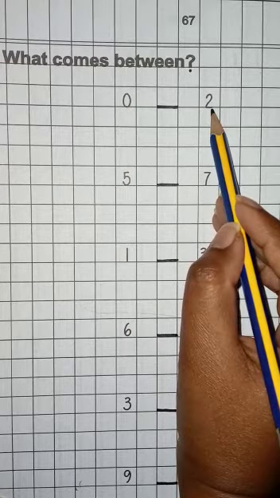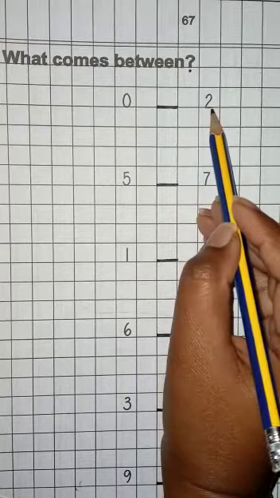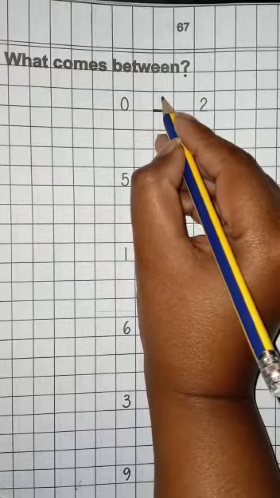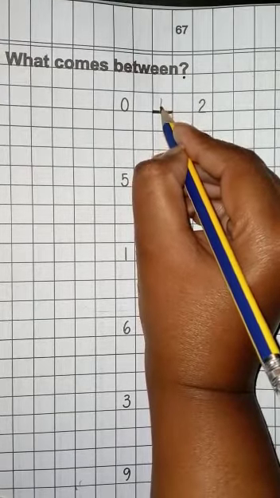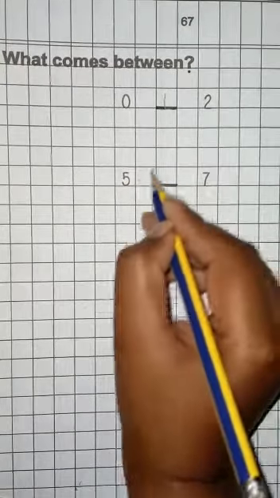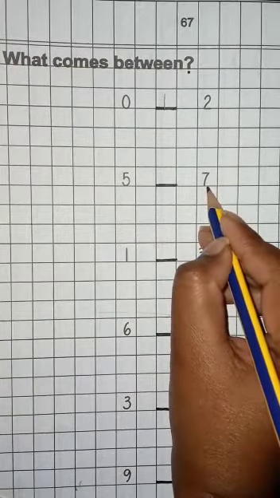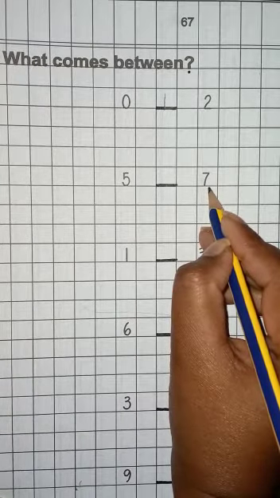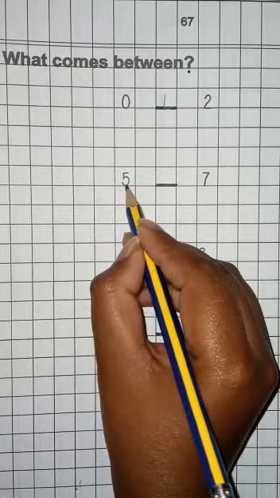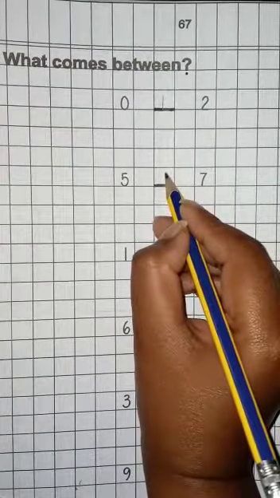So let's revise the counting. 0, 1, 2. So I am going to write 1 in between 0 and 2. So 0, 1, 2. This is number 5 and this is number 7. So which number comes in between 5 and 7? 5, 6, 7. So I am going to write 6 here.